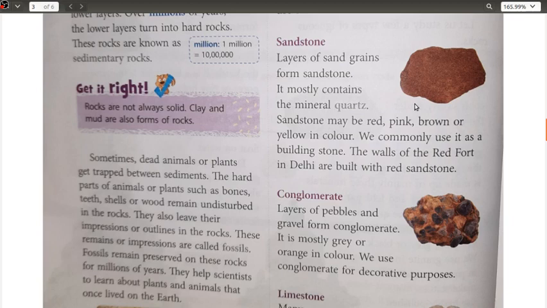Okay, so what we have seen here is that this sandstone is made from the sand grains, containing the mineral quartz.